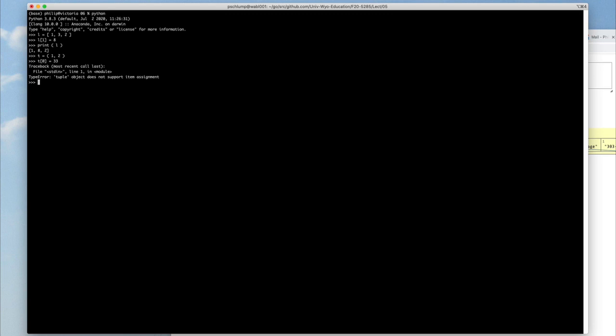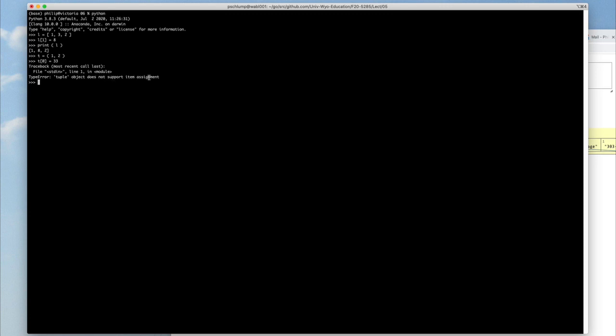Now let's get back to tuples. So in any case, you notice that when I tried to change a value in my tuple, Python said, nope, that's an error. You can't do that because that kind of an object, a tuple, does not support item assignment.